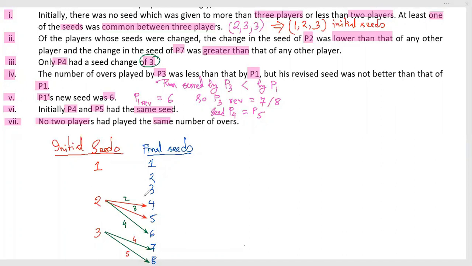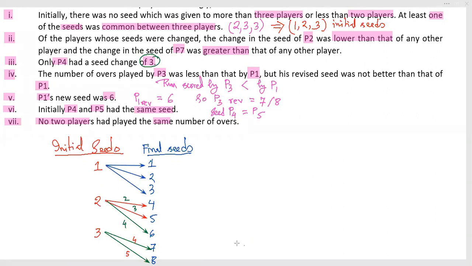No, 1 to 4 cannot happen. So then it would be a 3 change. So definitely here 2 to 4, 2 to 5, 2 to 6. These are the 3 changes. And from 1 onward, the changes would be 1 to 1, 1 to 2, and 1 to 3.